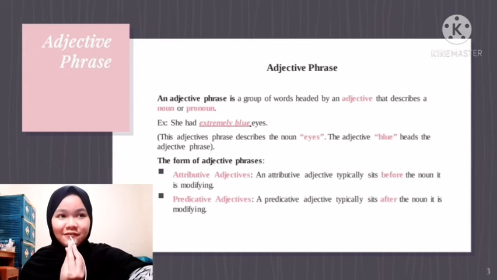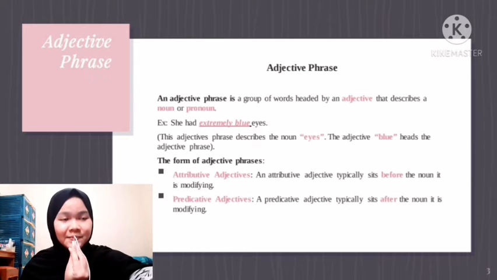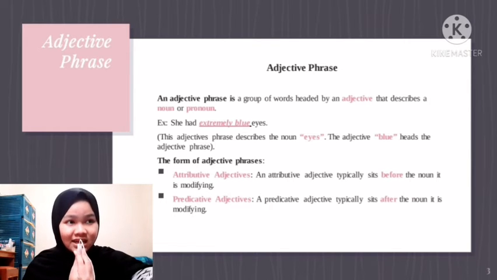Next is adjective phrase. An adjective phrase is a group of words headed by an adjective that describes a noun or pronoun. For example, she had extremely blue eyes. This adjective phrase describes the noun eyes. The adjective blue heads the adjective phrase. The form of adjective phrases.